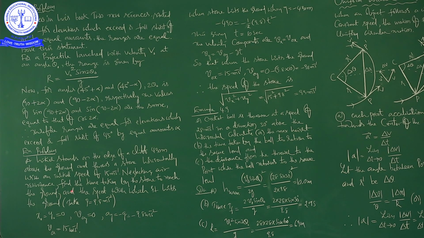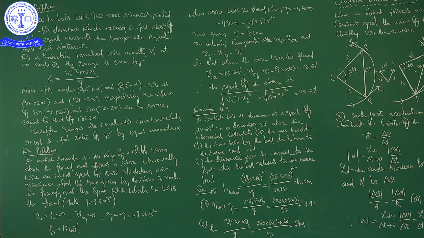Neglecting air resistance, find the time taken by the stone to reach the ground and the speed with which it hits the ground.